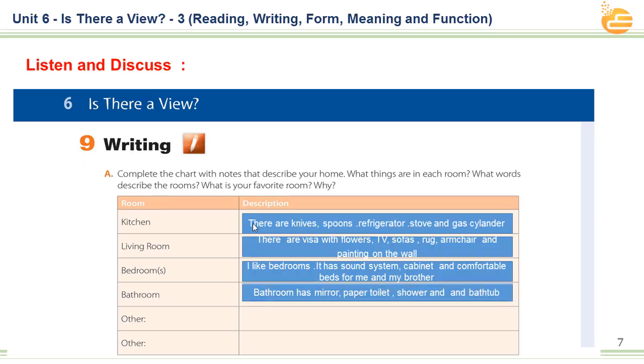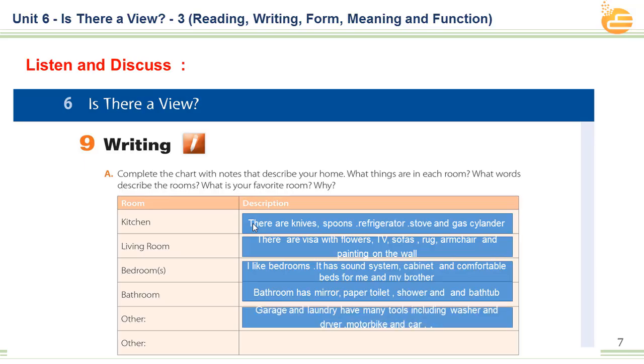This is the bathroom, gentlemen and girls. It has mirror, paper, towel, shower, and bathtub. This is what we can find in the bathroom, towels or items. Also, we have added something here, garage and laundry. They also have many tools, including washer and dryer, motorbike, and cars. Also, we have the last section, which is about the garden.